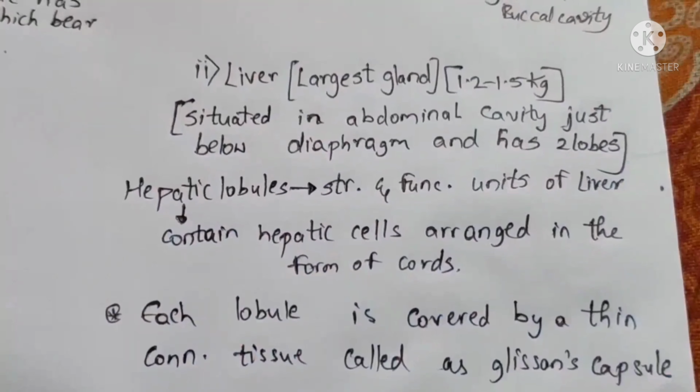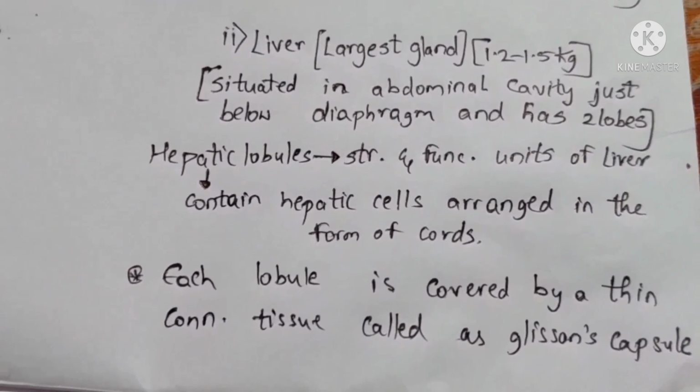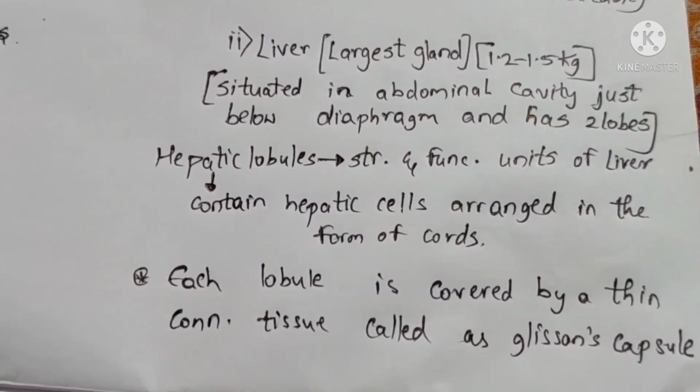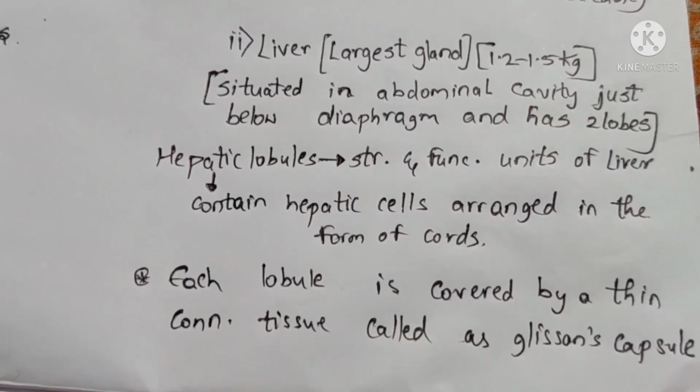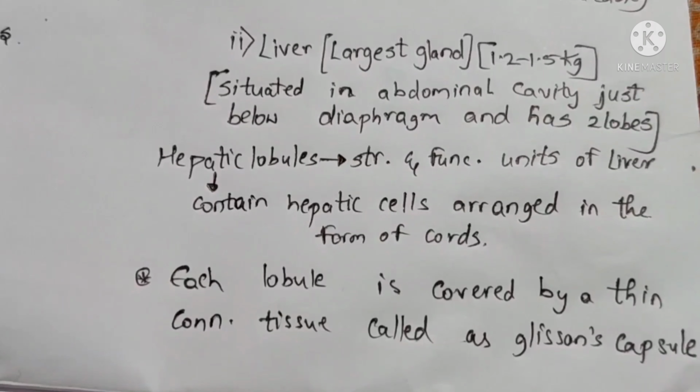That's it. Now, let us go to the next gland, that is the liver, which is the largest gland. The liver weighs 1.2 to 1.5 kg, is situated in the abdominal cavity just below the diaphragm, and has two lobes. And then, it's a very important golden line of NCERT. Please listen. Hepatic lobules are the structural and functional units of the liver. These hepatic lobules contain hepatic cells, which are arranged in the form of cords.